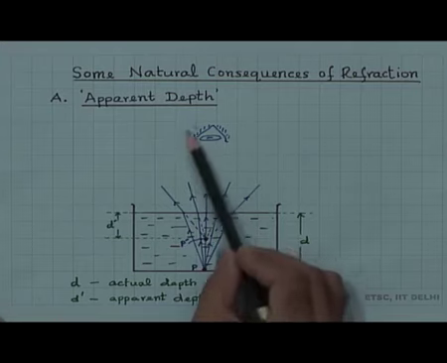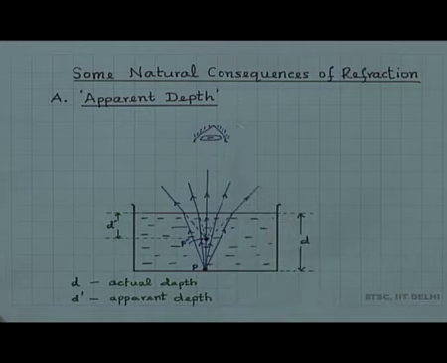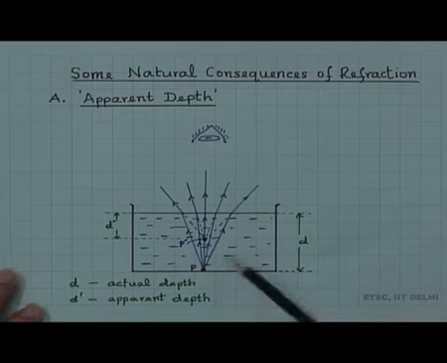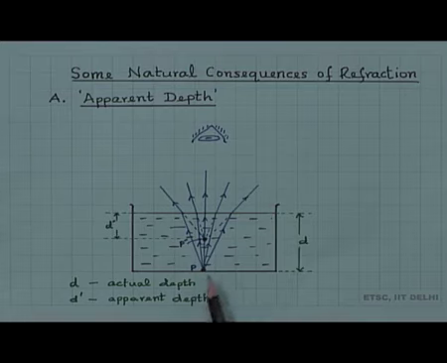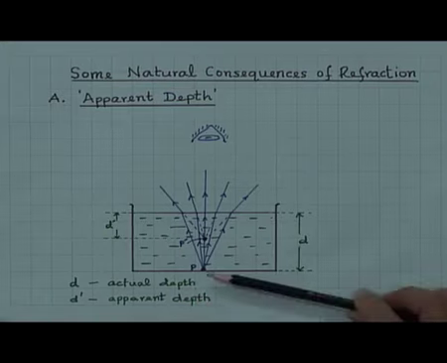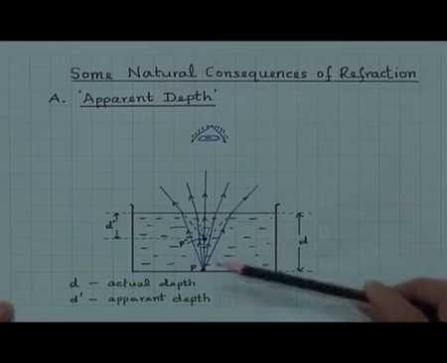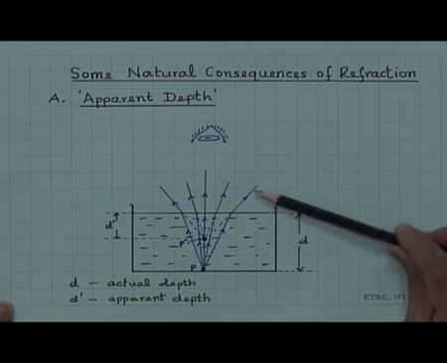You are observing from here, try to show I, and here is a point P, it could be a point source. Light is emitted, it could be an object. We know that when we discuss the image of an object, we also consider rays coming from a point on the object, and this could be a point source as well. So, rays which come out from here are refracted at the interface.